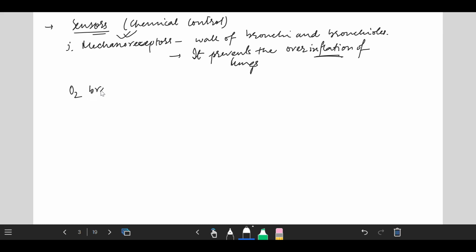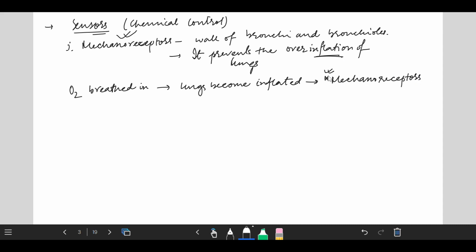So O2 is breathed in, then the lungs get inflated, meaning bigger in size, then the mechanoreceptors get activated. I will use an asterisk for the mechanoreceptor activation; you need to write the full sentence during your exam.